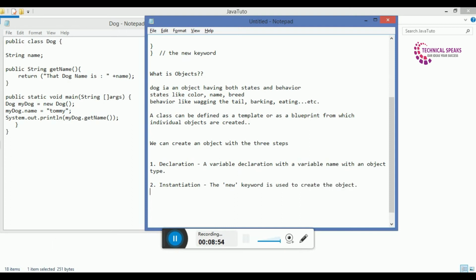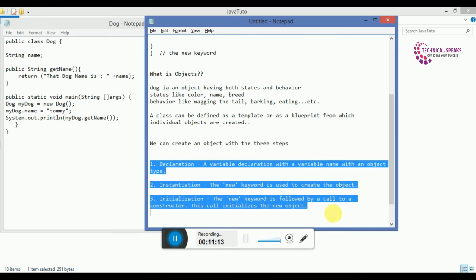Okay, and the third one we have is initialization. What do we do in the initialization? The new keyword is followed by a call to a constructor. This call initializes the new object. So these are the three steps through which we can easily create an object in Java.